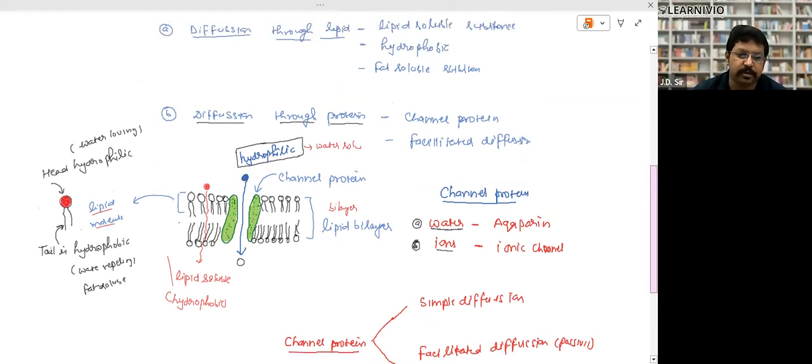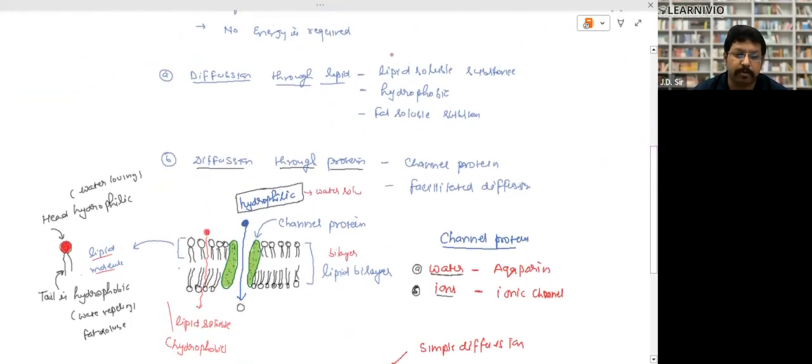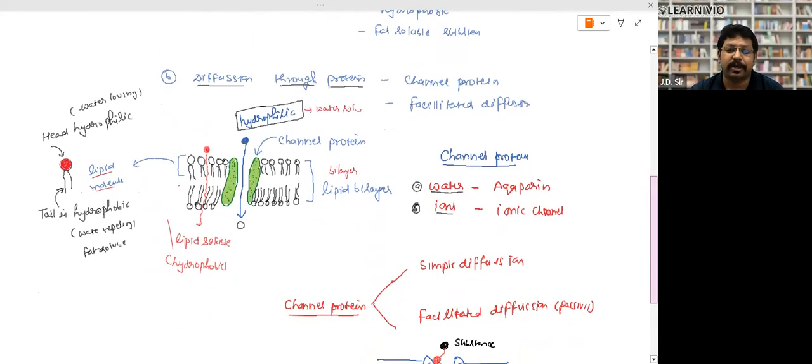So diffusion takes place in two ways. Diffusion through the lipid membrane: through the lipid membrane, lipid soluble substances, which are basically hydrophobic substances, are transported. And diffusion through protein molecules, called channel proteins, and it may be facilitated diffusion. Now I will tell you what facilitated diffusion is and how it takes place. So channel proteins allow the passage of hydrophilic substances. This is very important. You will get the question. Actually, the question has been asked multiple times from this concept. Is that clear?